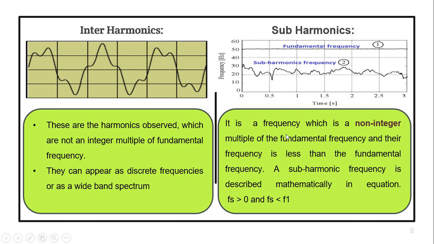Subharmonic frequency is again a non-integer multiple but less than the fundamental frequency, and it is mathematically represented as subharmonic frequency greater than 0 but less than the fundamental frequency. It means it is less than 50 Hz. So in between 0 to 50 Hz, if you have a frequency distortion, it comes under the category of subharmonic frequency. Generally, it is useful in communication circuits.